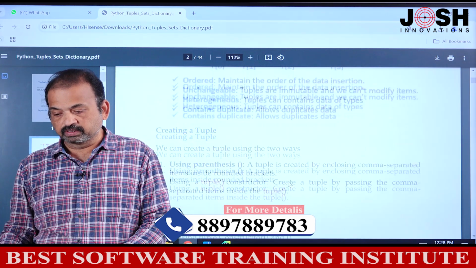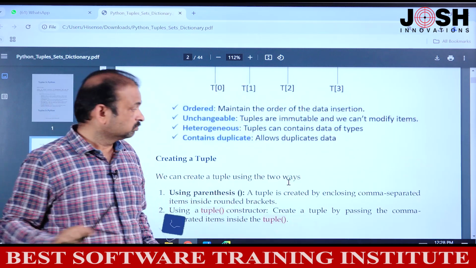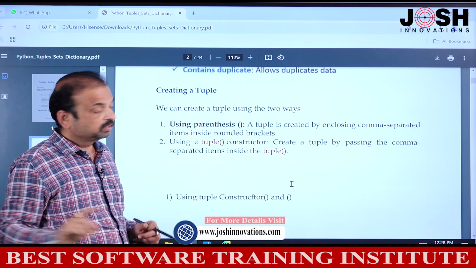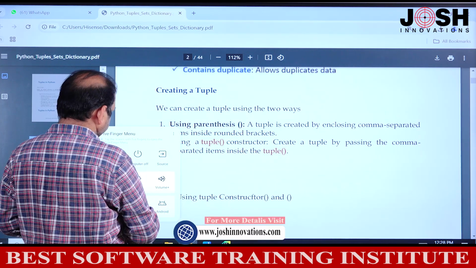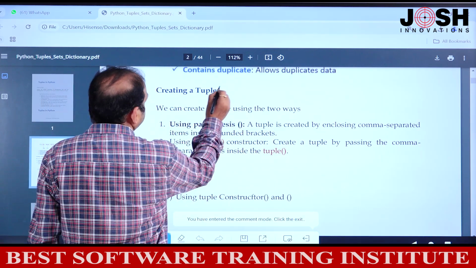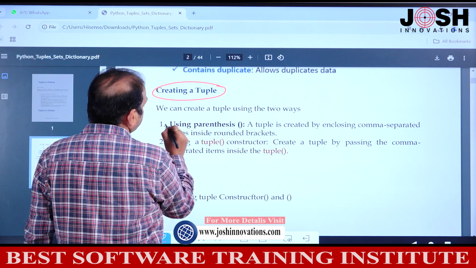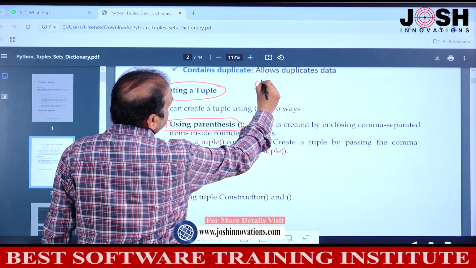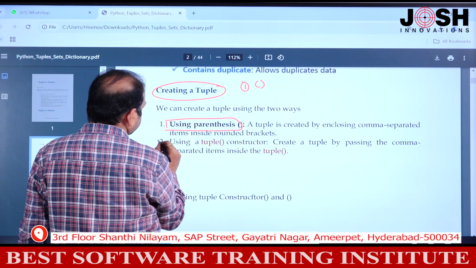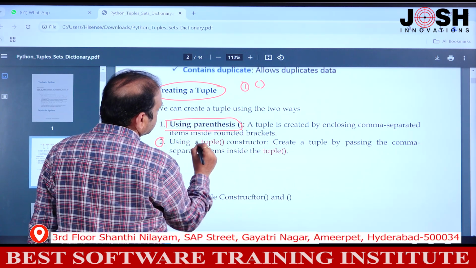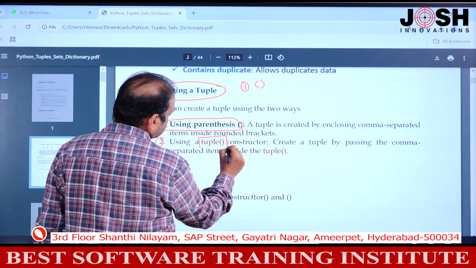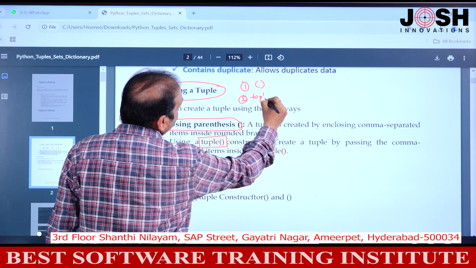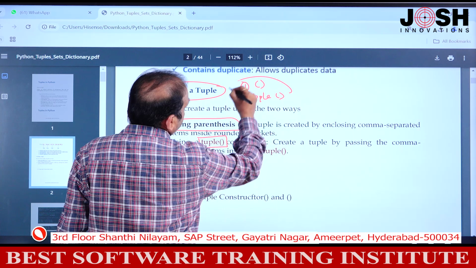How to create a tuple? We can create a tuple in two ways. Number 1, using parenthesis. Second, there is a constructor called the tuple constructor. By using these two ways, we can create a tuple.